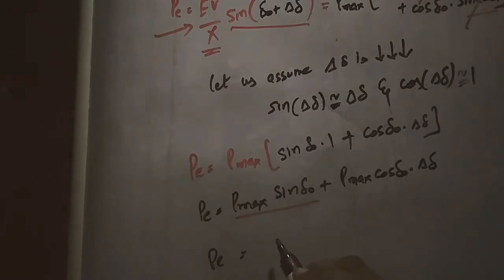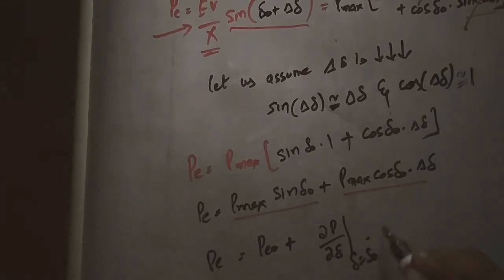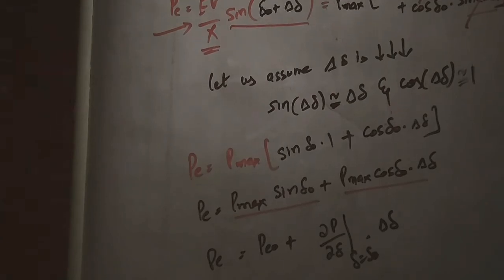So I can write here Pe naught. The entire second term I will represent like this. Look here. Pmax cos delta naught means I can write ∂P/∂delta at delta equal to delta naught into incremental delta, because P is given as Pmax sin delta.